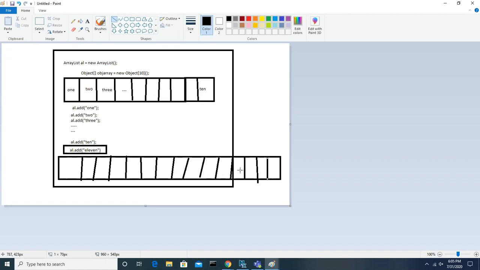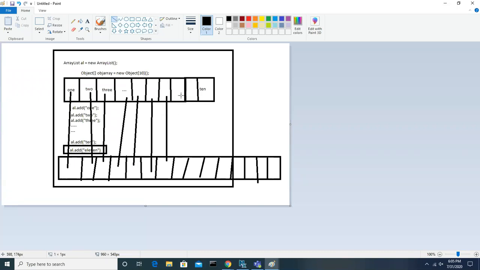What does it do, guys? It creates the new array. Once it has created the new array with more size than the existing array, it will copy all the elements from the existing one. Same thing you do in the cell phone arrangement I explained: you take all the phones into the new box and keep them there.